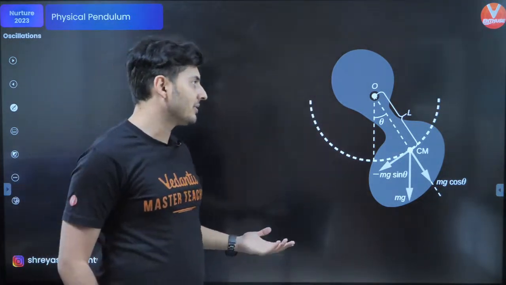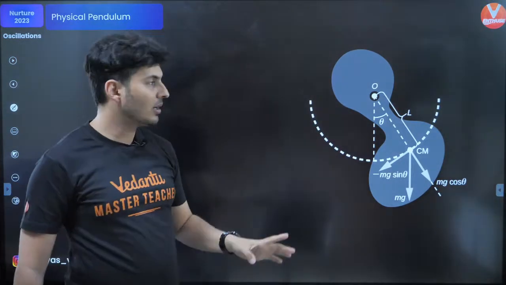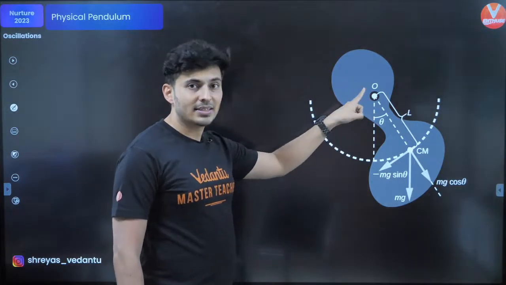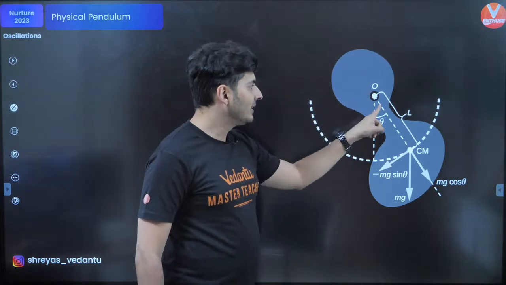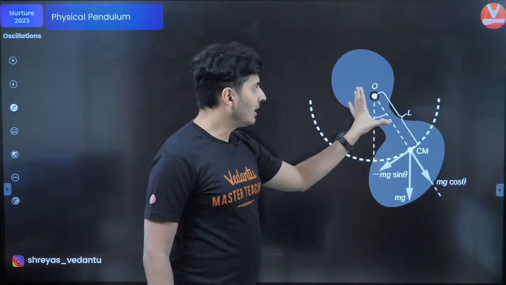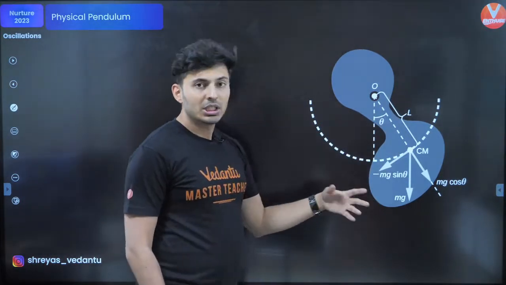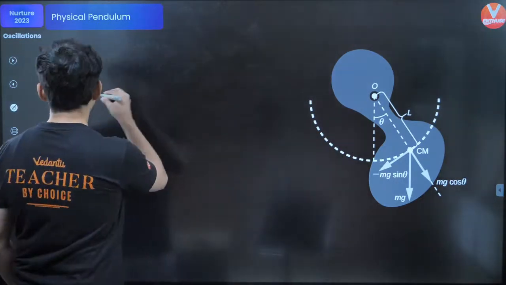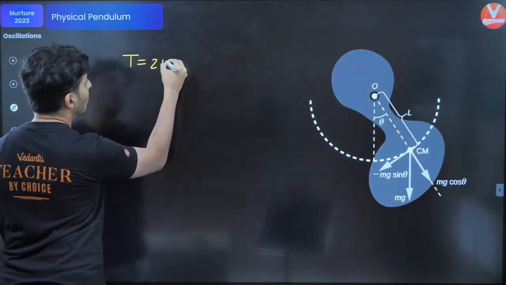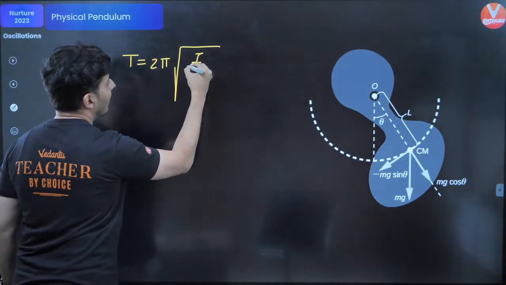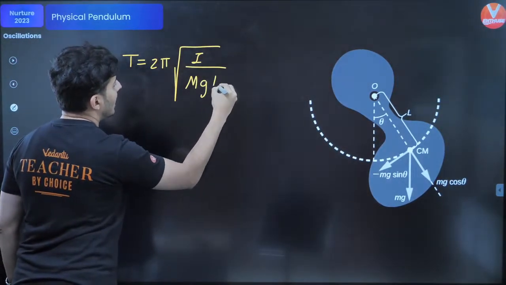In such cases, all you need to do is measure the distance from the hinge, that is the support, to the center of mass. Let's say that distance is L. When you leave it, it's going to oscillate. In such cases, the time period of oscillation is 2 pi under root of I by mgL.